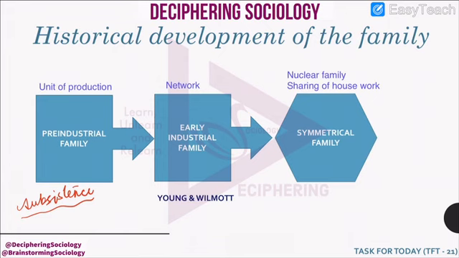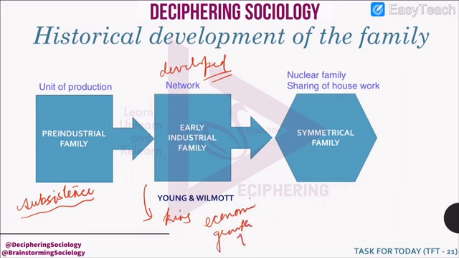But with time, with industrial revolution, came industrial society, and these families developed networks among themselves and expanded their reach, and even some of the kins started living closer to one another because they helped in the economic growth of the family.